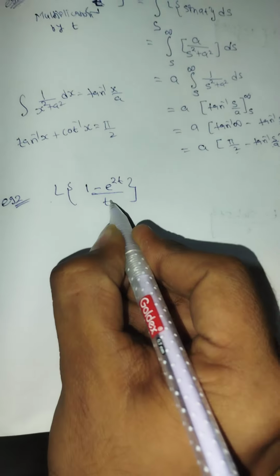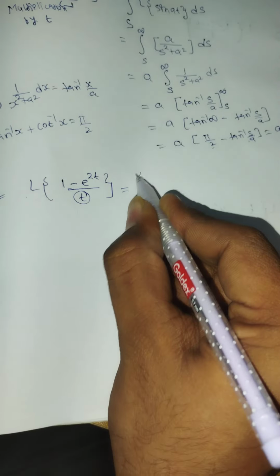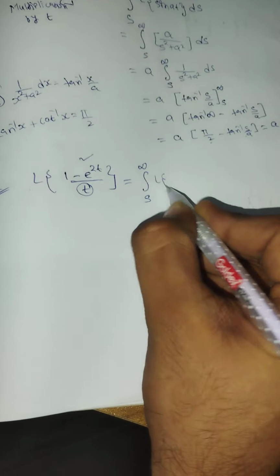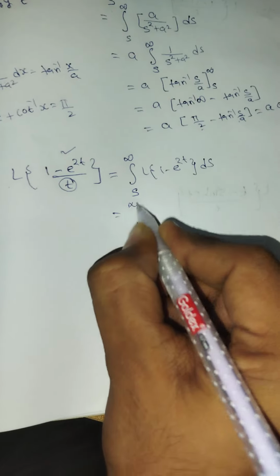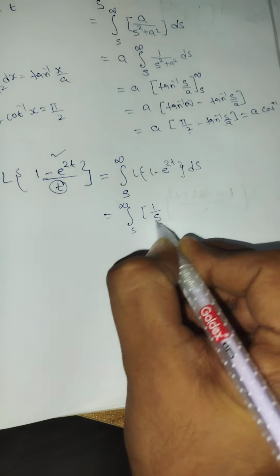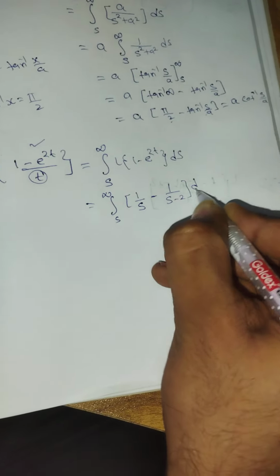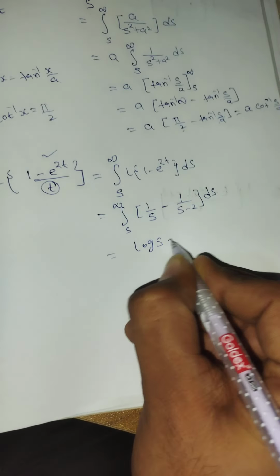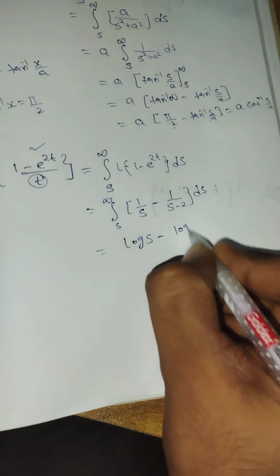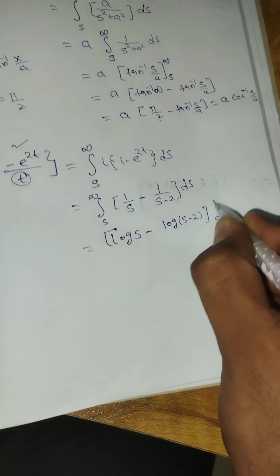Now see again in the second problem it is divided by t. So we will follow the same rule, integration from s to infinity. We will find the Laplace of this. Laplace of 1 minus e raised to 2t with respect to s we will solve. So integration s to infinity. What is Laplace of 1? Everybody knows it is 1 upon s. If it is positive 2, we are writing s minus 2 as we discussed in the class. So integration of 1 upon s is log s. Same way integration of 1 upon s minus 2 will be log s minus 2. Limits from s to infinity.